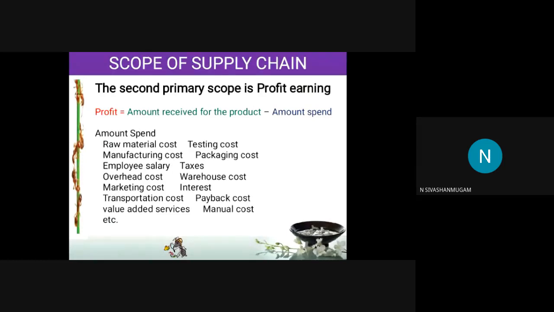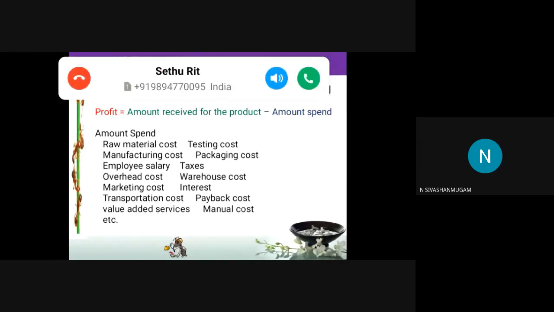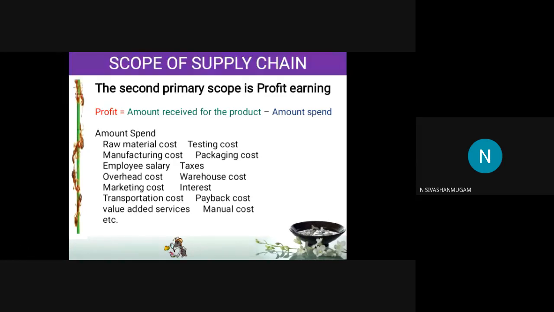Next is the value added service. Value added service is the AMC or service, free services or guarantee, warranty, customer care. All this is called the value added service, and for that we spend some cost. Next is the testing cost. Once you have made the product ready, we have to test it, and for that some cost is incurred. Packaging cost. The package should be good enough. If the package is very good, then only we will buy the product.